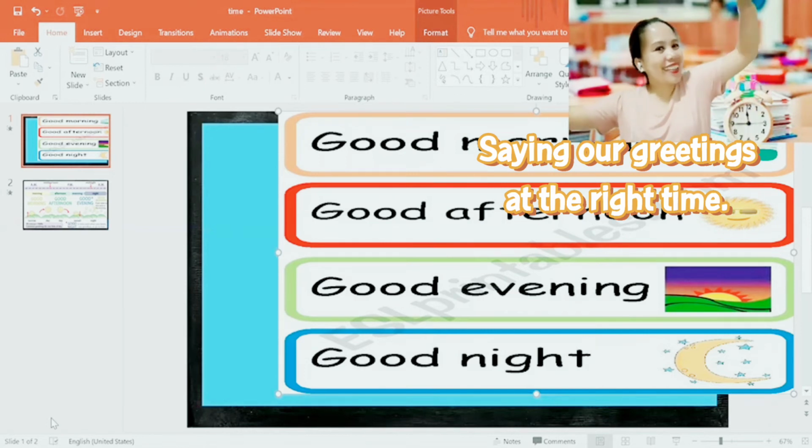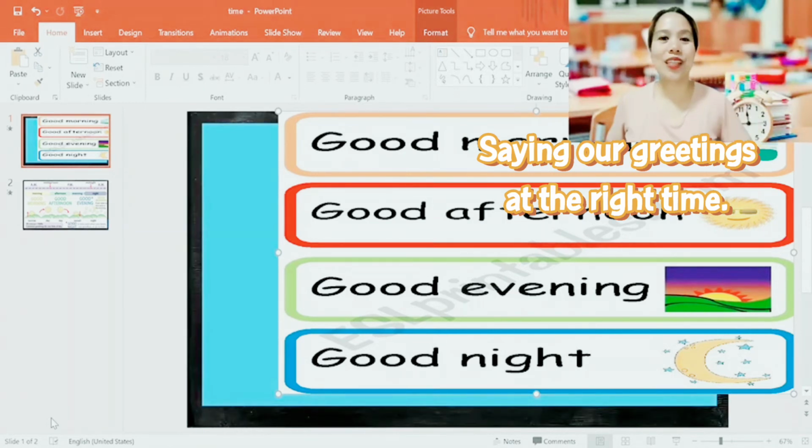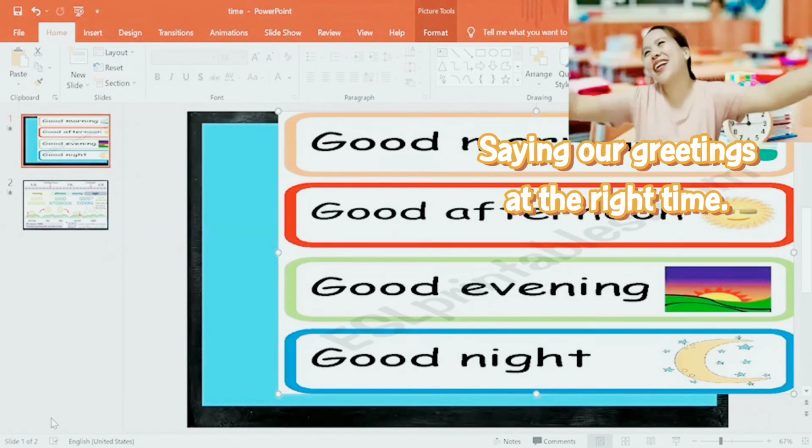Good morning. After you woke up, normally we say good morning to our parents. Good morning, Mom. Good morning, Dad. Good morning, teacher.